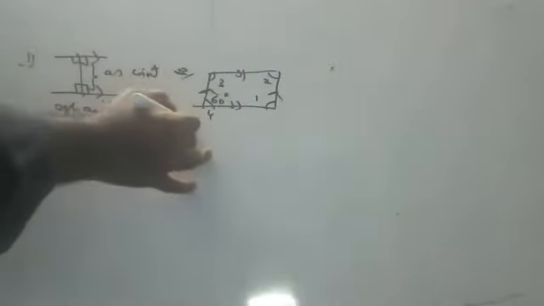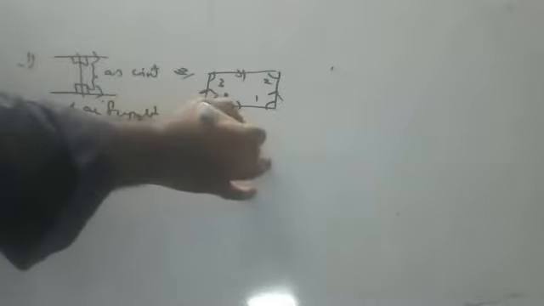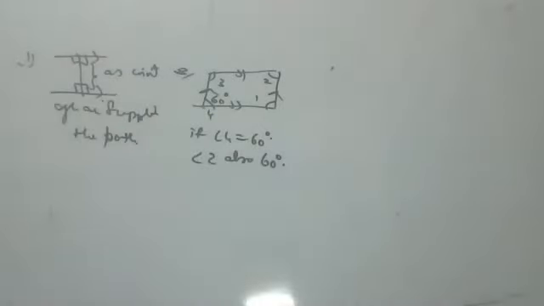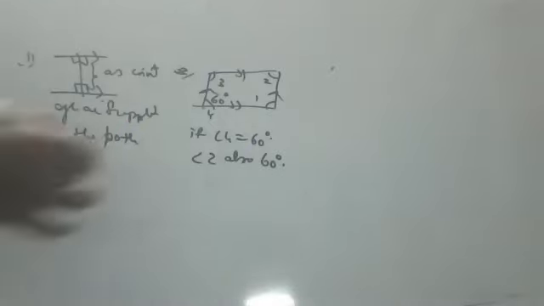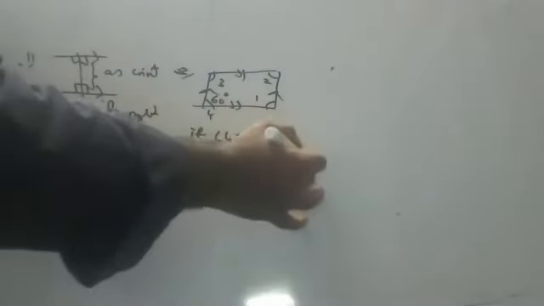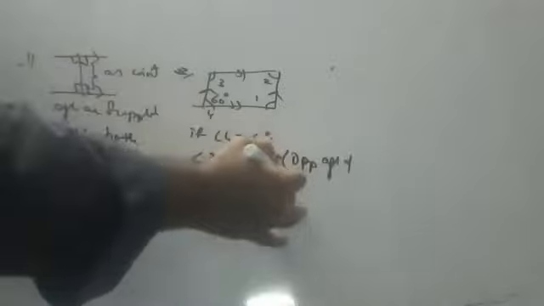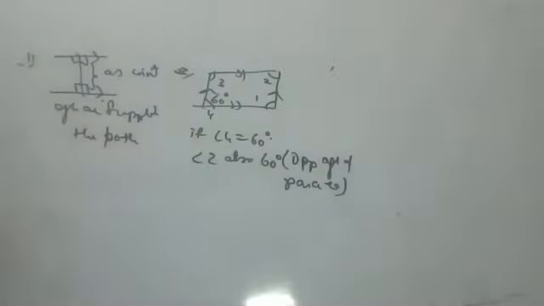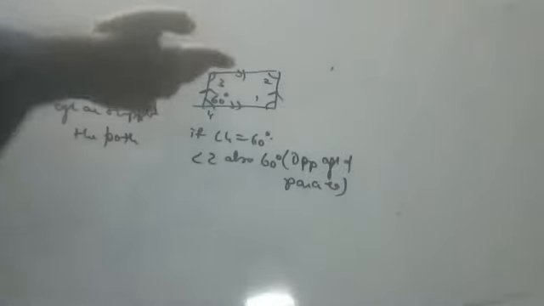This is angle 4. If angle 4 is 60, angle 2 is also 60. Why, children? Alternate interior angles. Opposite angles of a parallelogram are equal. Alternate interior angles, what you are telling me? But where is the relationship between this and that?